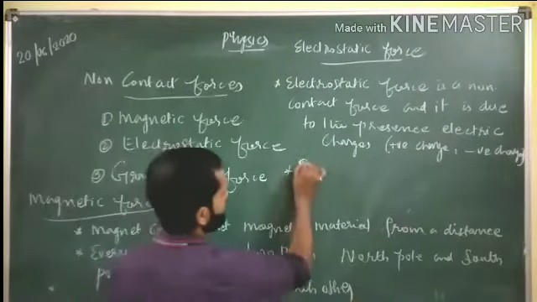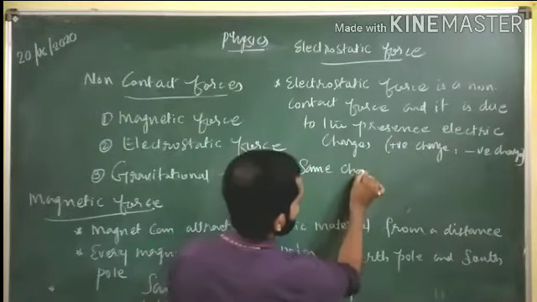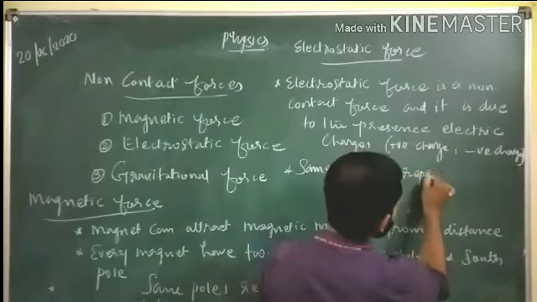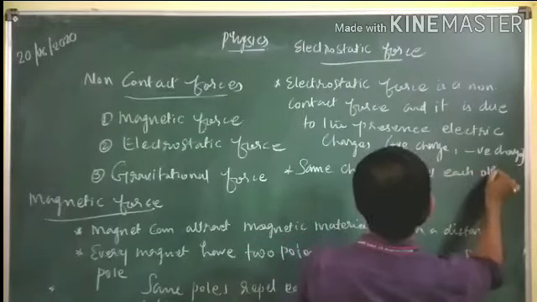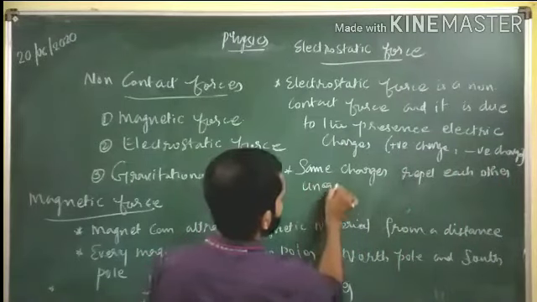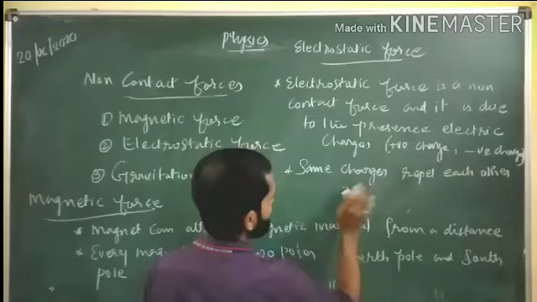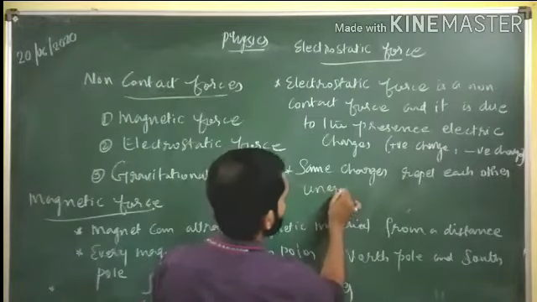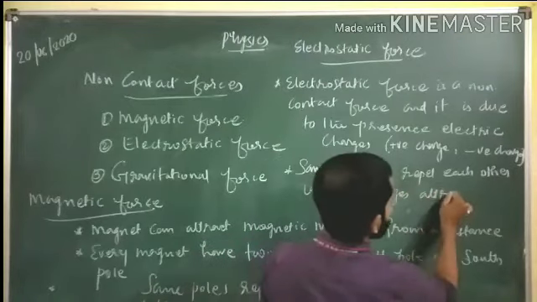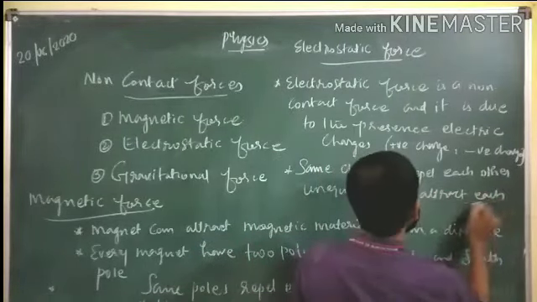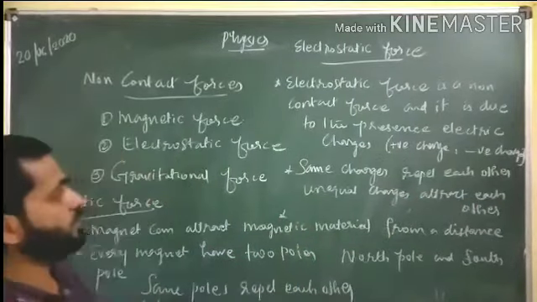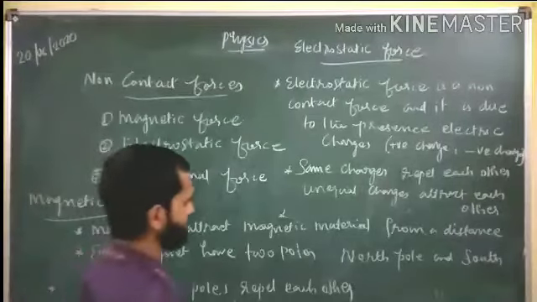Okay. Now two types of charge I told you, positive charge and negative charge. Here same charges repel each other. Unequal charges attract each other. One more point you can remember, students. Electrostatic force also may be attractive or repulsive.